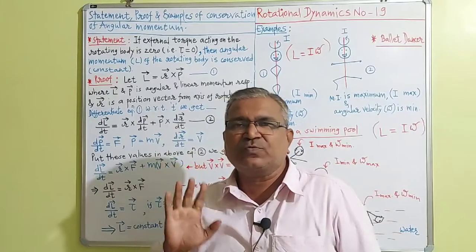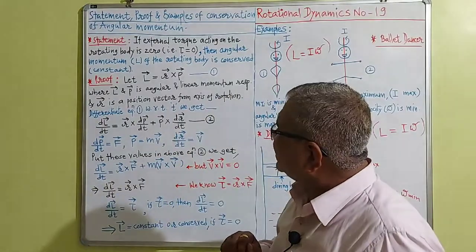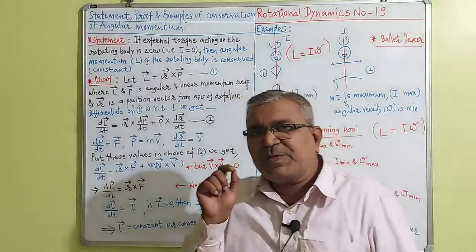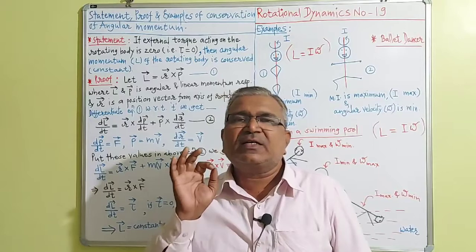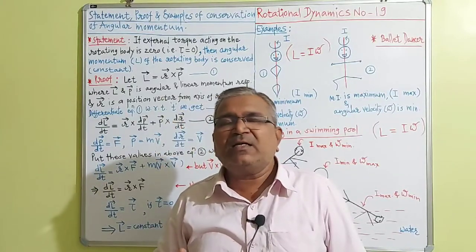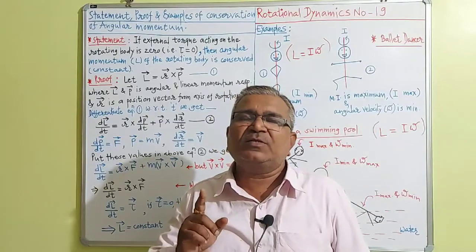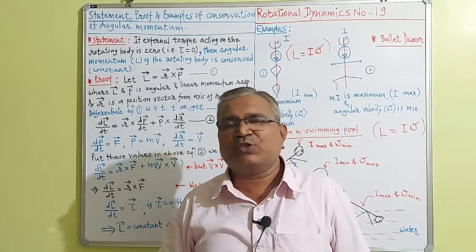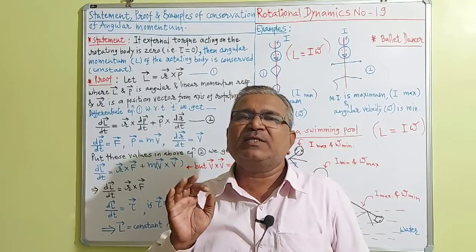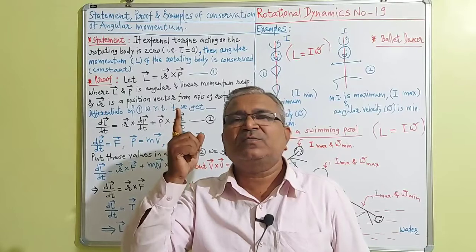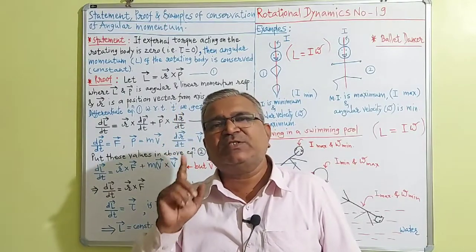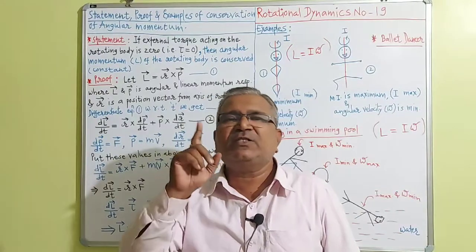Then what is dp vector by dt? dp vector by dt is nothing but the rate of change of linear momentum, and by making use of Newton's second law of motion, the rate of change of linear momentum is directly proportional to the force applied and takes place in the direction in which the force acts.